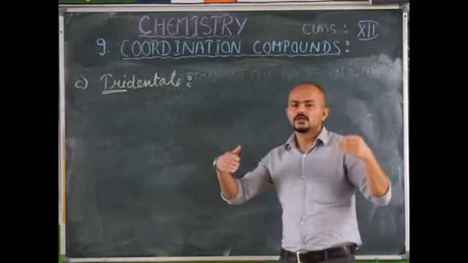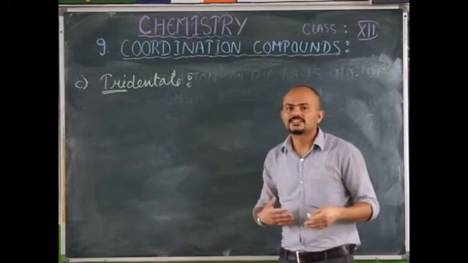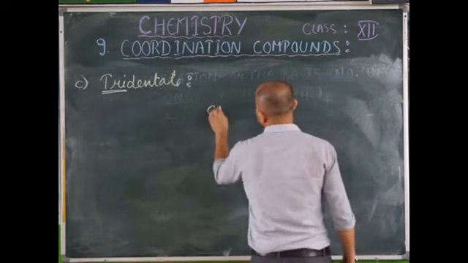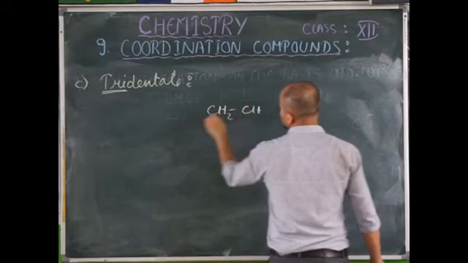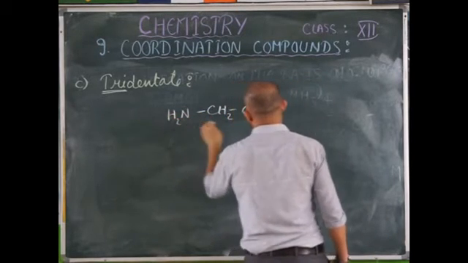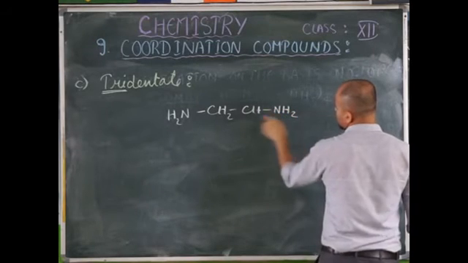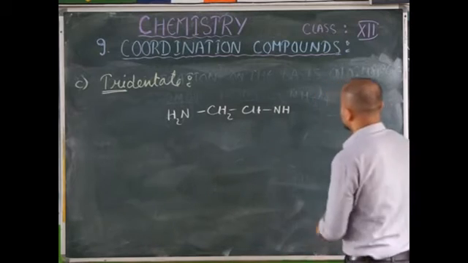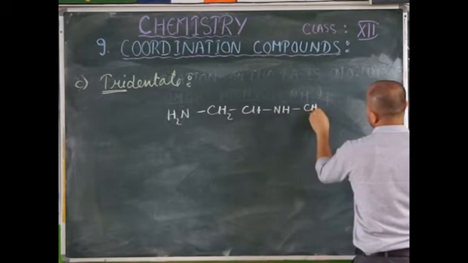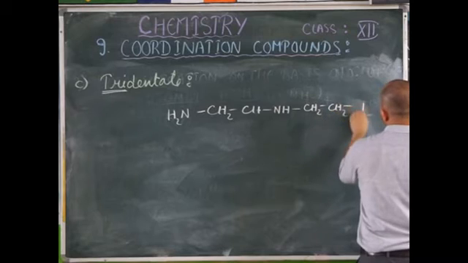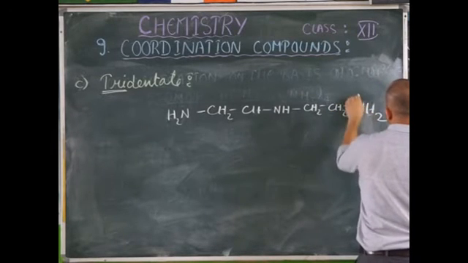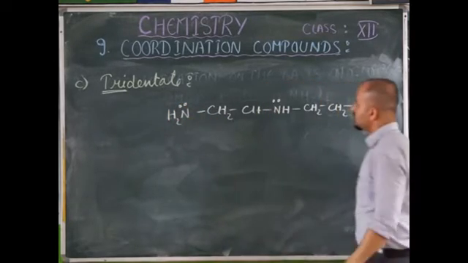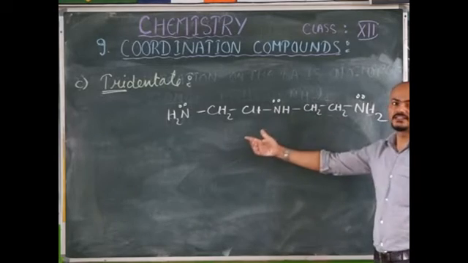It means this ligand can form bonds with the central metal ion through three different groups. Here you can see in this example, ethylene diamine. Diamine means it is a didentate ligand. Now whenever one hydrogen of NH2 is replaced with another CH2 group, and here you have an NH2 group, then it has three donating sites. It means it is an example of a tridentate ligand.